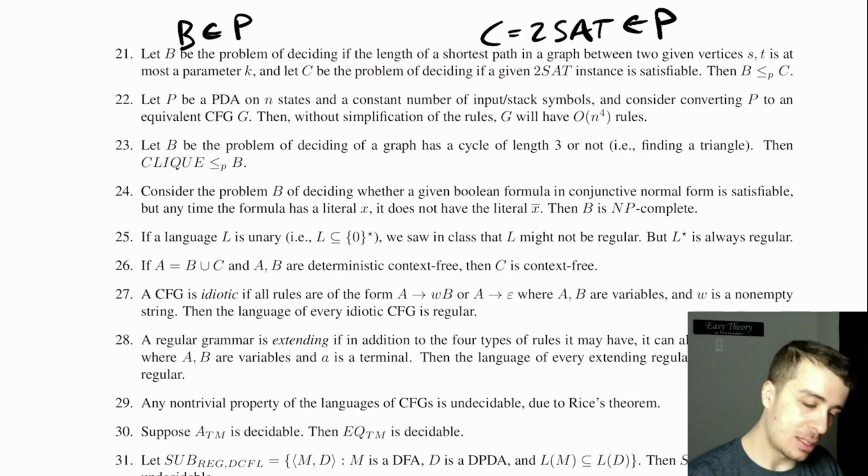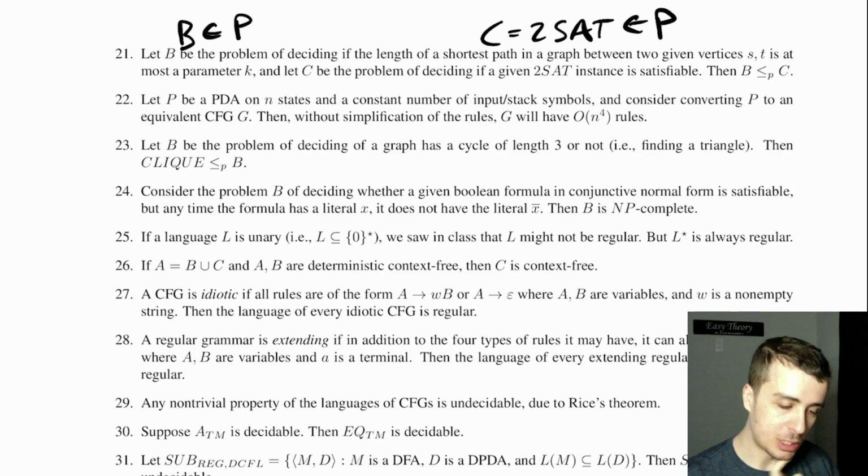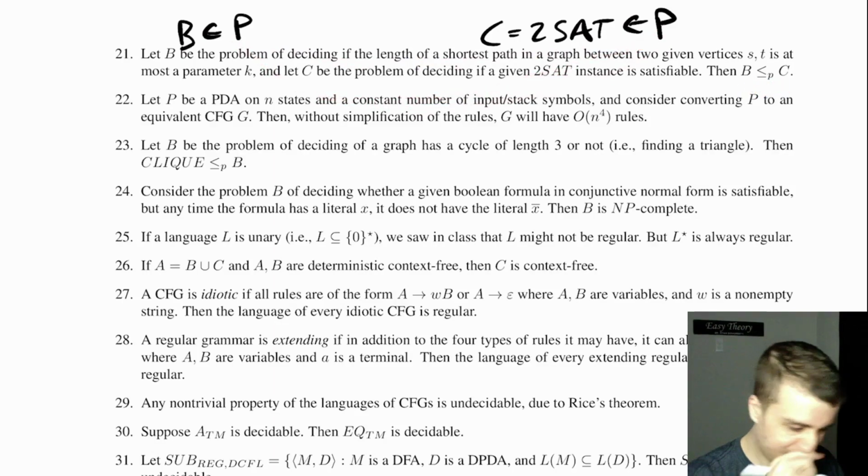Does it polynomially reduce though? So if it doesn't have a shortest path, it is purely because both of them are in P. So the polynomial time reduction works here.